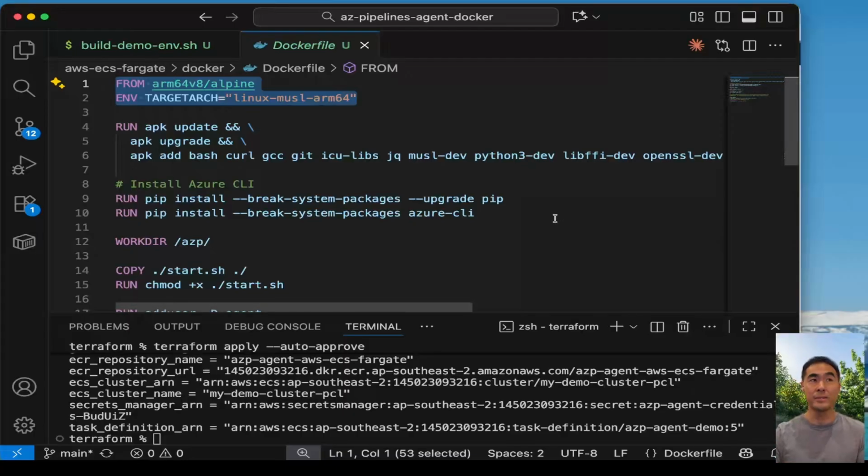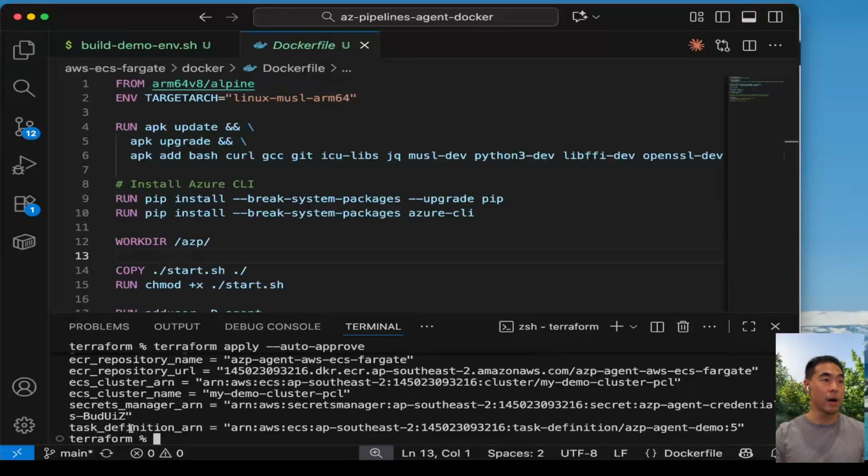So why did I continue using ARM? Because I've already started using ARM. My Mac runs on ARM. ARM is also generally cheaper than x86 for the same performance or even better, especially for Fargate, but check your specific workload needs. Okay, so our Terraform deployment is done.